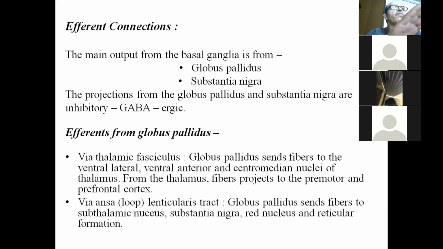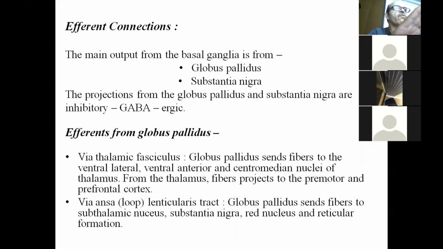Now, the globus pallidus sends fibers via the thalamic fasciculus to the ventrolateral, ventroanterior, and centromedial nuclei of the thalamus. From the thalamus, the fibers project into the premotor and prefrontal cortex.